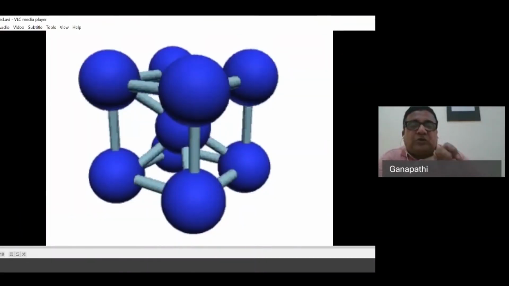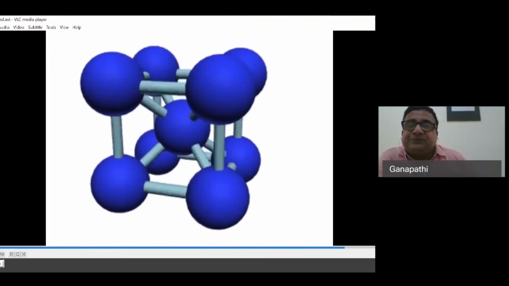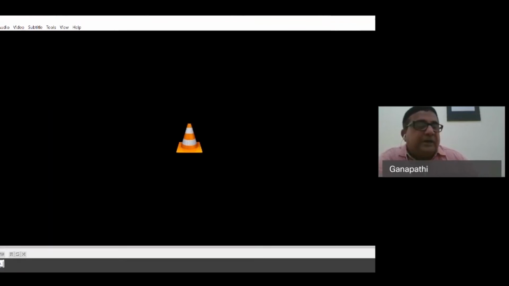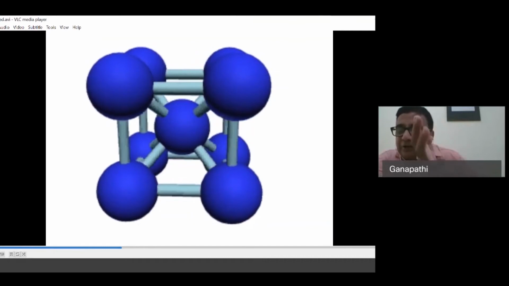See, this is what is called a body-centered cubic structure. You can see 4 atoms are arranged at the top, 4 atoms are arranged at the bottom, and 1 atom at the center. This structure is called a body-centered cubic structure. Can you see that? This is called the body center. If the atoms are arranged like this, it is called a body-centered cubic structure.